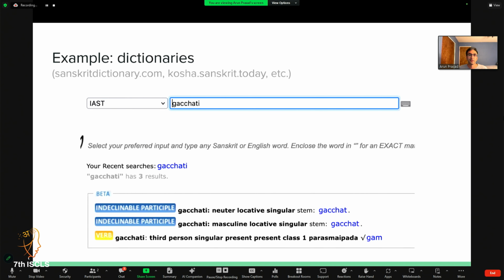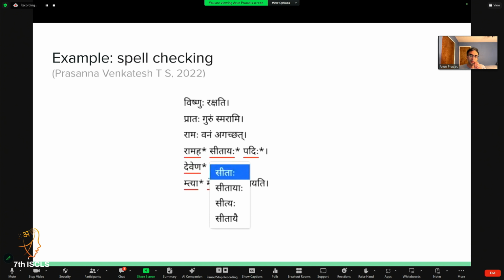Second example is dictionaries, using sanskritdictionary.com as an example here, or kosha.sanskrit.today. It's nice if a dictionary allows searching by a specific word form, like gachati, instead of just the base form gam. And then as a third example, alluding to a talk from a couple of days ago, or I guess just yesterday, spell checking. So if we have a rich list of Sanskrit words, potentially we can offer a better spell checking experience too, for anyone who needs to have high quality, well-formed Sanskrit text.